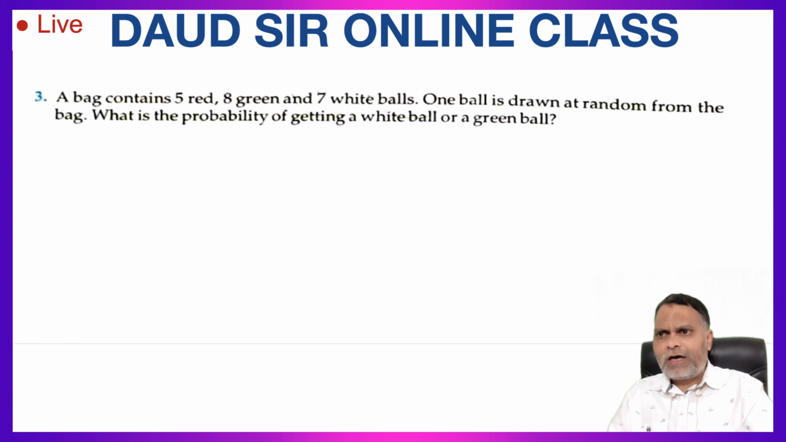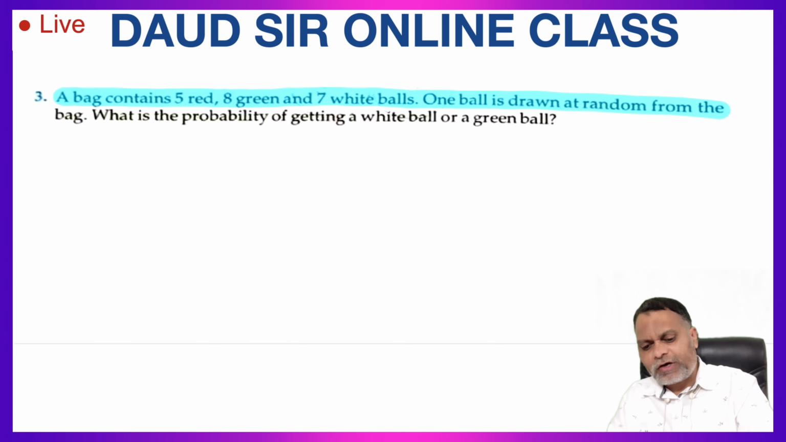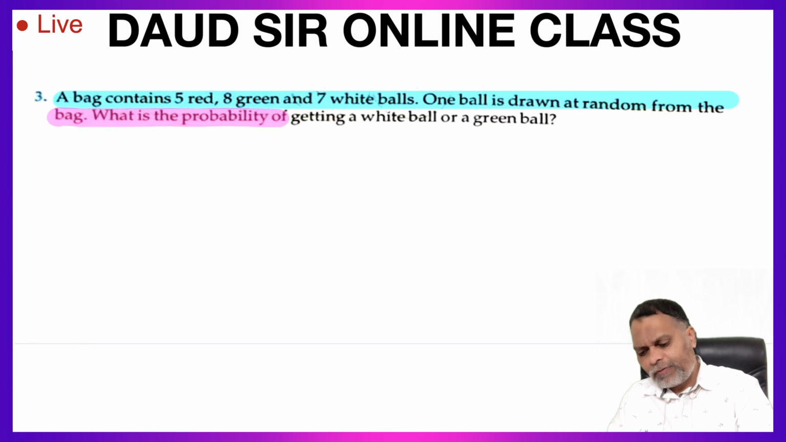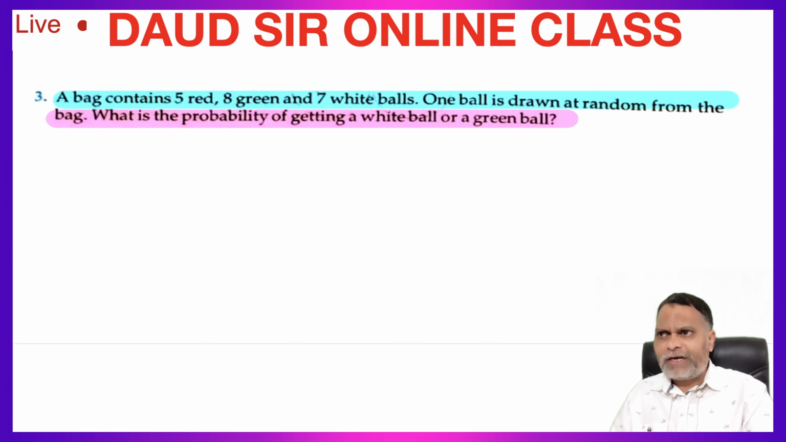Question number third. A bag contains 5 red, 8 green and 7 white balls. One ball is drawn at random from the bag. What is the probability of getting a white ball or a green ball? There is a bag. In that bag, 5 red balls, 8 green balls and 7 white balls. One ball is drawn at random from the bag. So what is the probability of getting a white ball or a green ball?